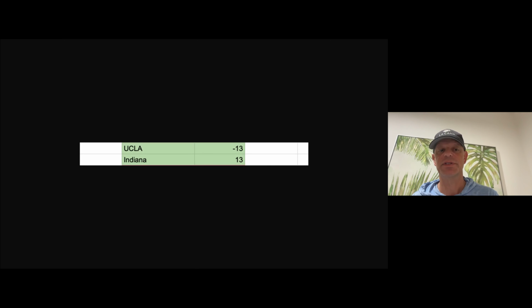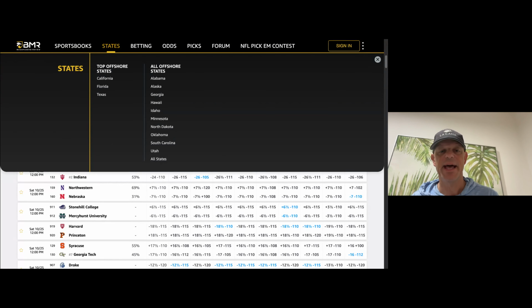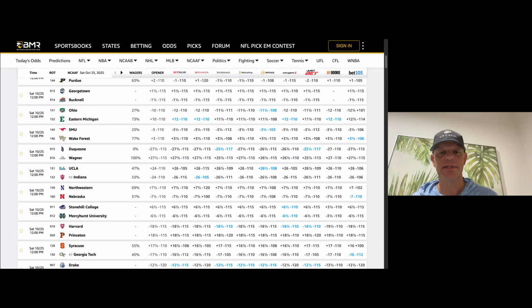And most of you know this is not the books line. The books line has UCLA at plus, let's see what it's currently at, plus 26.5. It opened at 24. Now, to the novice, you would say, wow, that's a tremendous amount of value for UCLA. That would be an automatic play for UCLA, but not so fast.